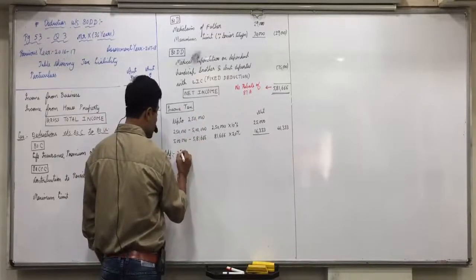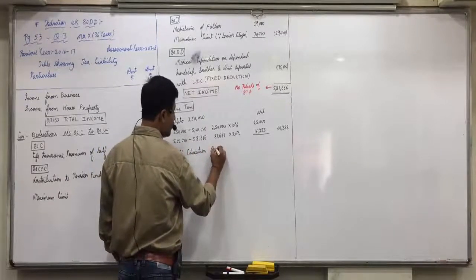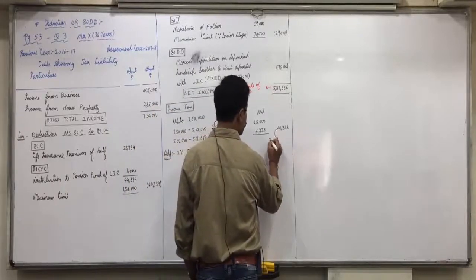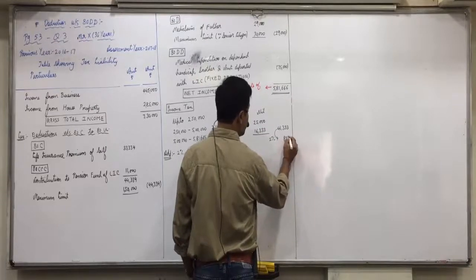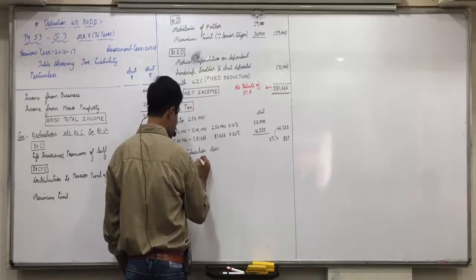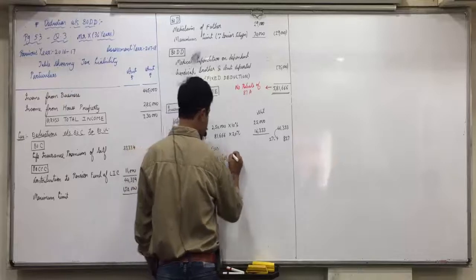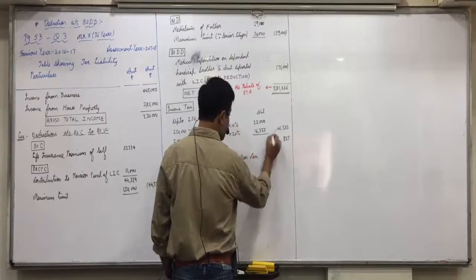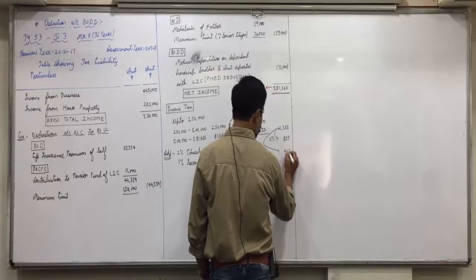So we'll add 2% education cess, 827, and 1% secondary cess, 413.